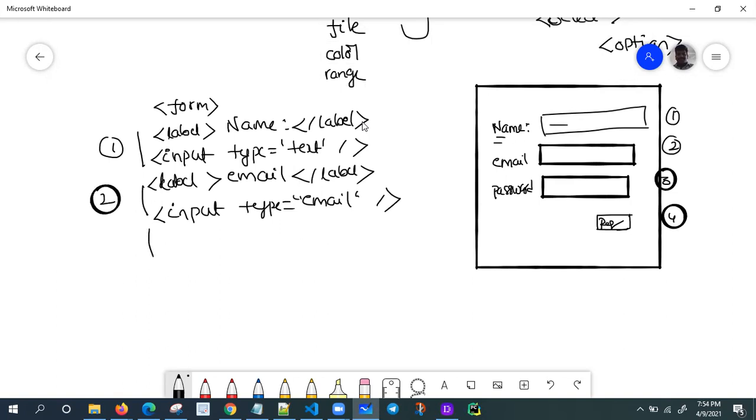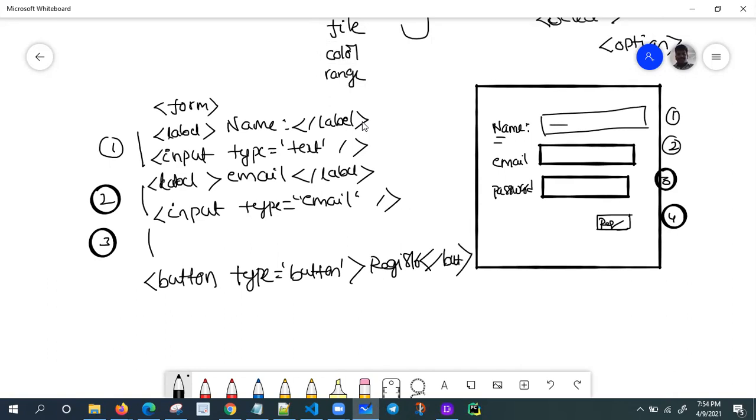Like this, the third one is password also. And I want one button. We can create a button using the input tag also, later we can see that one. Input type equal to button, and the button name is registration. Close the button tag.